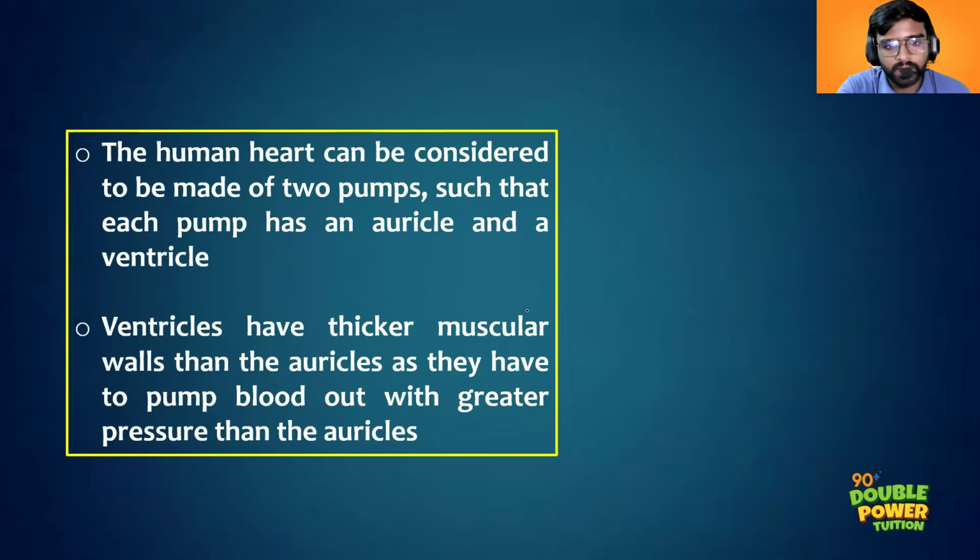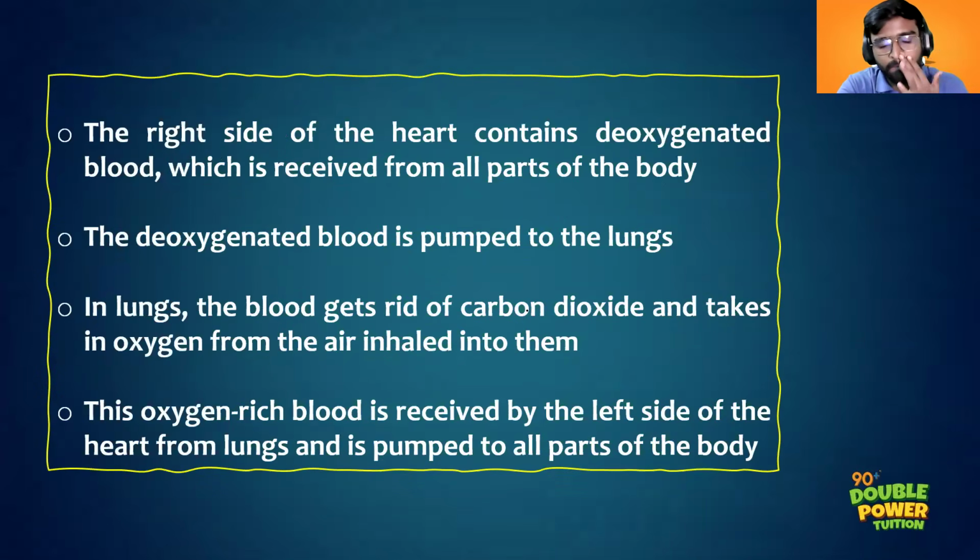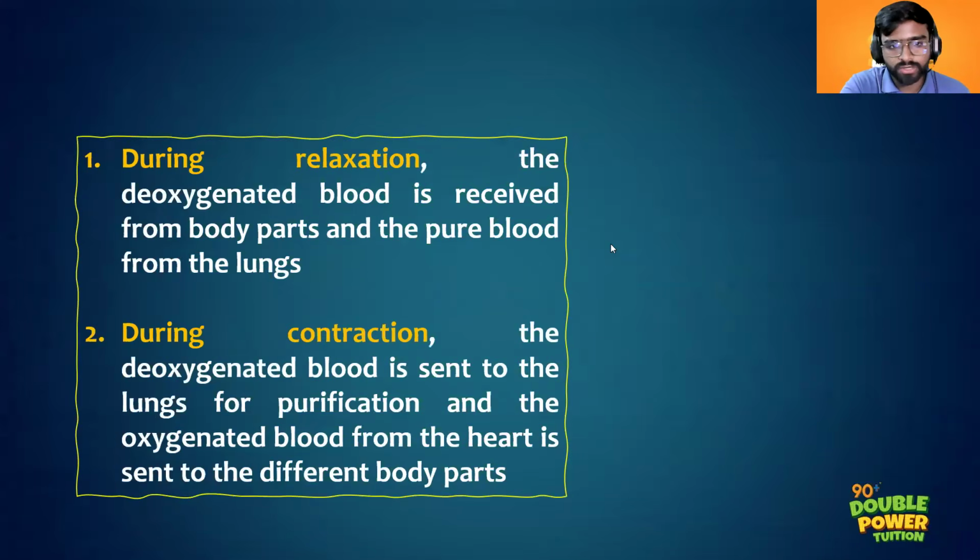So that's why we are calling our circulation double circulation. And our ventricles are thicker, right? The ventricles are thicker than the auricles, and the left ventricle is the thickest. Why? Because it is pumping the blood to the rest of our body parts, right? So that's why the left ventricle is the thickest among all the four chambers of the heart.